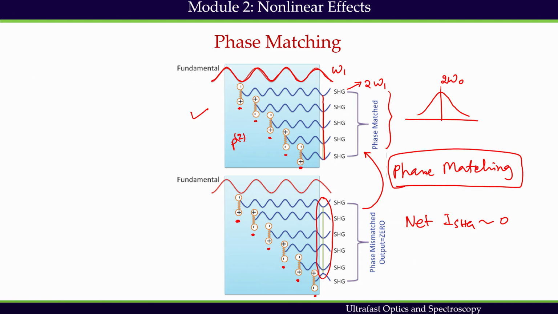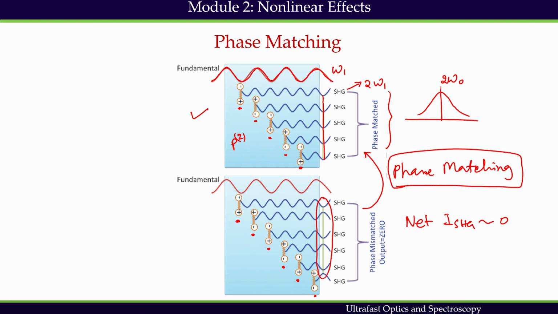So, to summarize, what does it mean by phase matching? The frequency of the induced polarization is omega naught equals 2 omega 1 in this case. As an oscillating dipole is the source of electromagnetic radiation, new light at omega naught equals 2 omega 1 is created at the same frequency of the induced polarization. However, the phase of the induced polarization and emitted field may be different. If the phase of the induced polarization and emitted field is the same, then we say that phase matching condition